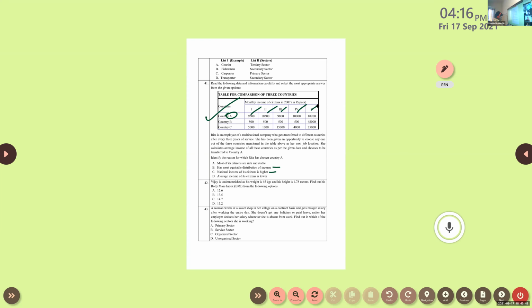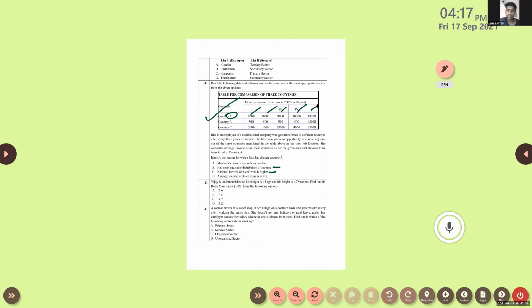Question. Vijay is undernourished, as his weight is 45 kilograms and his height is 1.78 meters. Find out the body mass index, BMI, from the following options. We studied how to calculate BMI, right? Studied or not? Yes, sir. So tell me the equation to calculate the BMI.